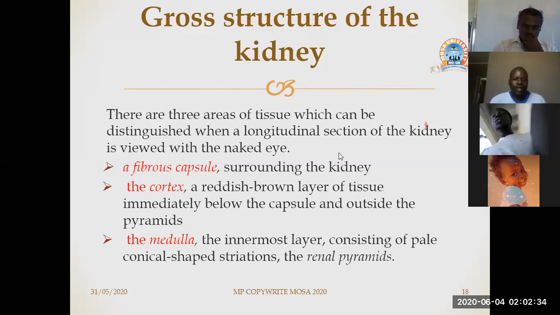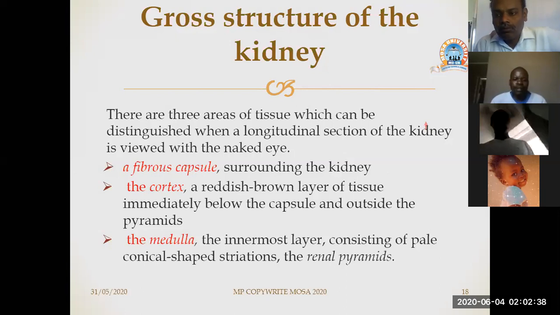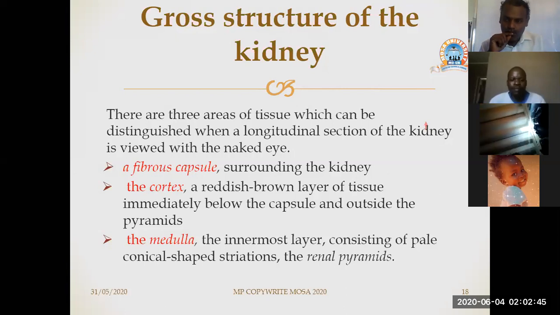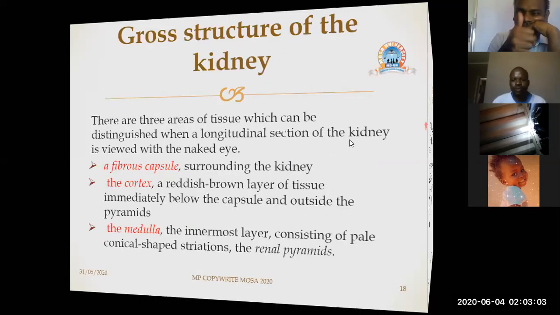Then you can also see the medulla, which is the innermost layer consisting of pale conical shaped striations and the renal pelvis. So when you look at the kidney that has been cut, these are some of the things that you can see without the need of using a microscope.